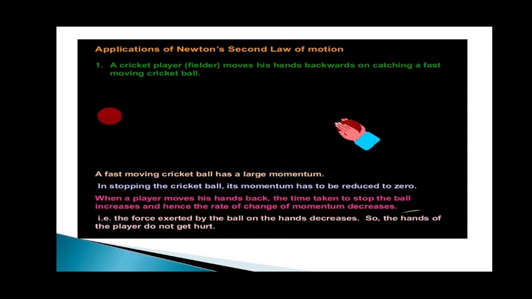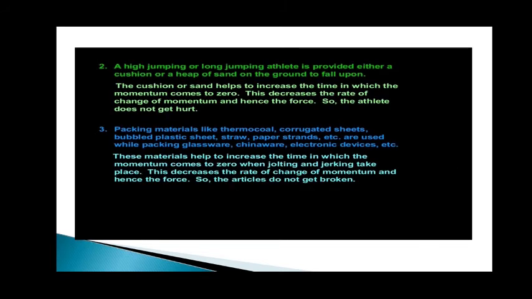Similarly, a high jumping or long jumping athlete is provided either a cushion or a heap of sand on the ground to fall upon, because it increases the time in which the momentum comes to zero, and it decreases the change in the momentum, and hence the force will be less and they will not get hurt.